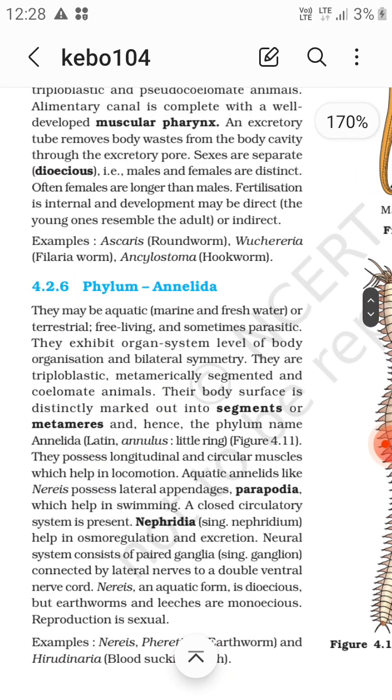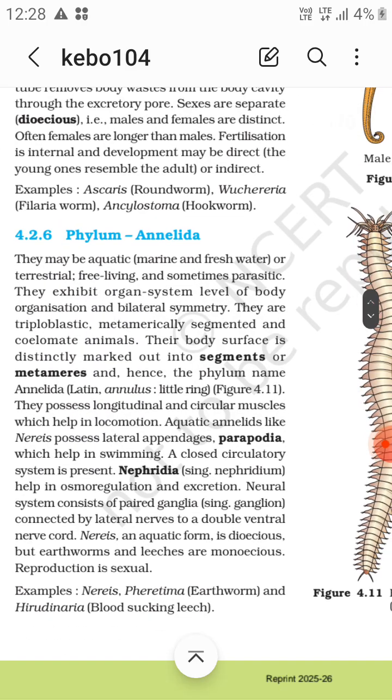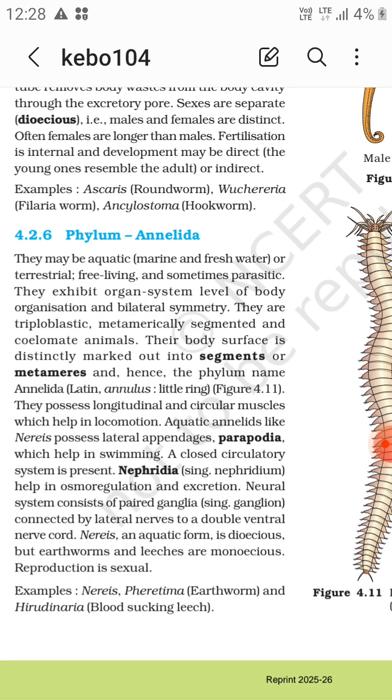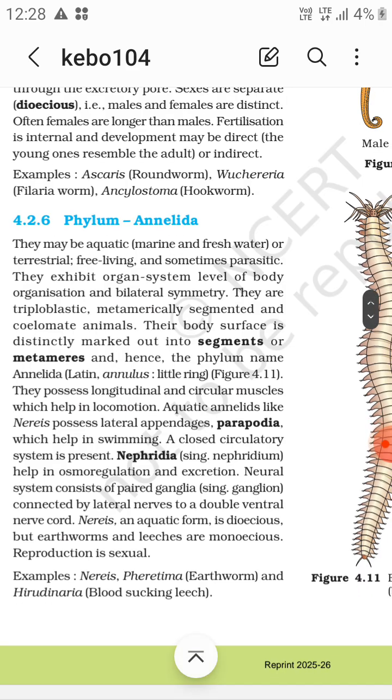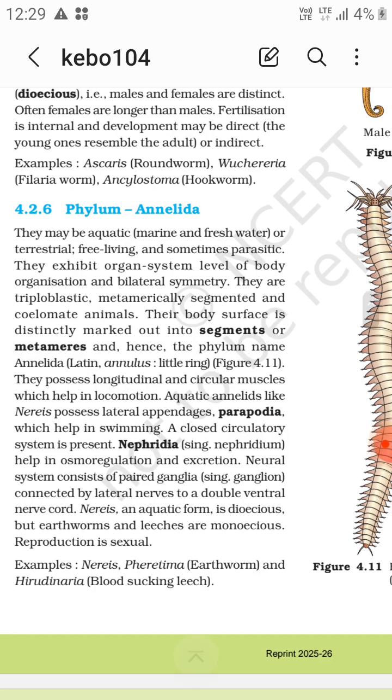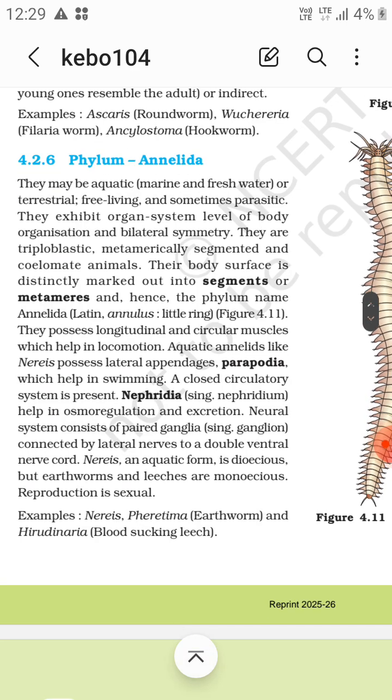Now another phylum is Annelida. So Annelida may be aquatic, marine, freshwater, or terrestrial, free living, sometimes parasitic. They exhibit organ system level of organization, bilateral symmetry. They are triploblastic, metamerically segmented and coelomate animals. Their body surface is distinctly marked out into segments or metameres, hence the phylum name Annelida, right?